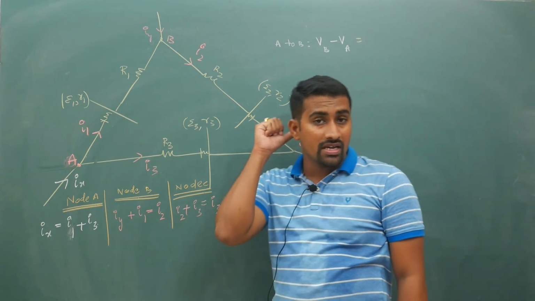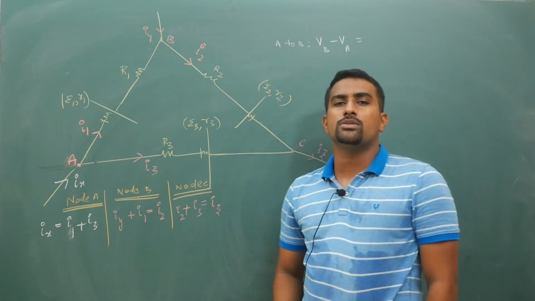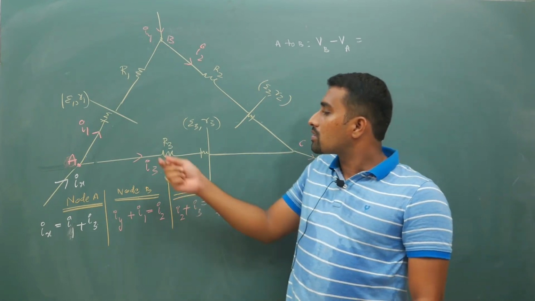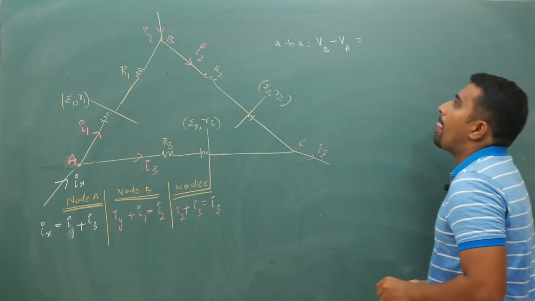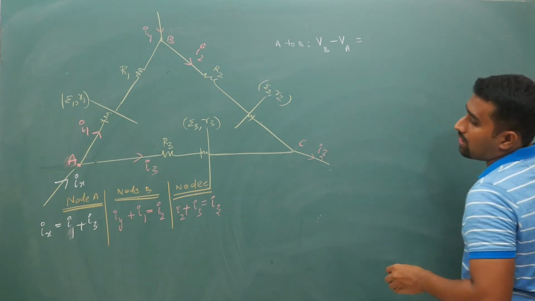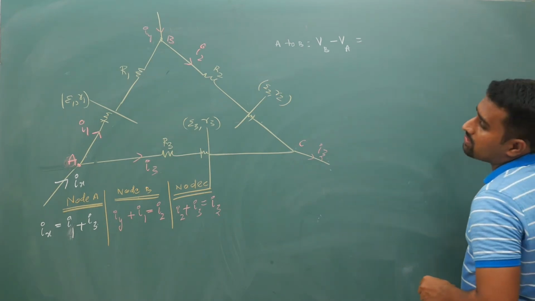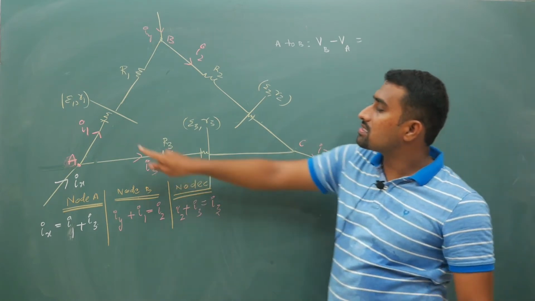If you travel from A to B, you get B's potential minus A's potential. So what is VB minus VA? First I have come across this cell.